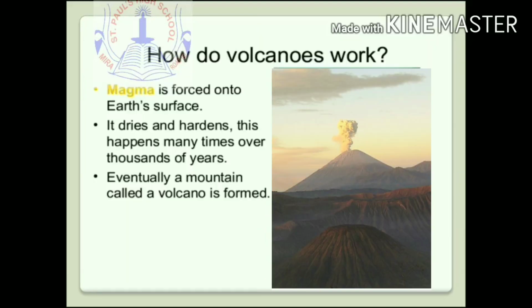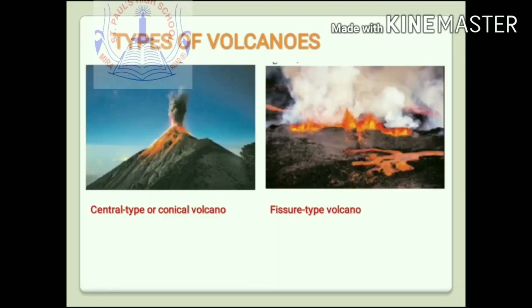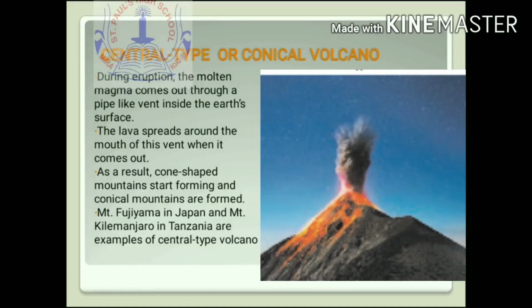How does a volcano work? As you can see, the magma is forced onto the earth's surface. It dries and hardens. This happens many times over thousands of years. Eventually, a mountain called a volcano is formed. On the basis of the type of eruption, volcanoes can be divided into the following types: central type or conical volcano, fissure type volcano.